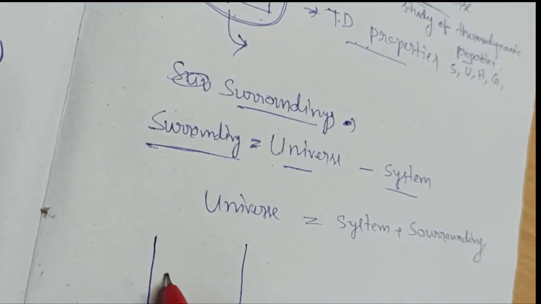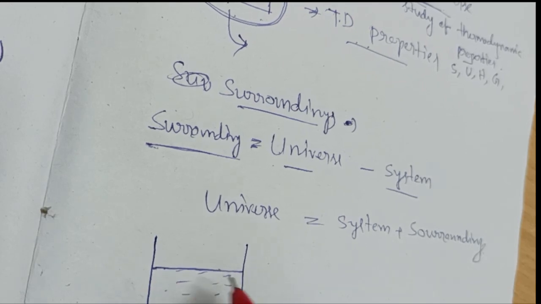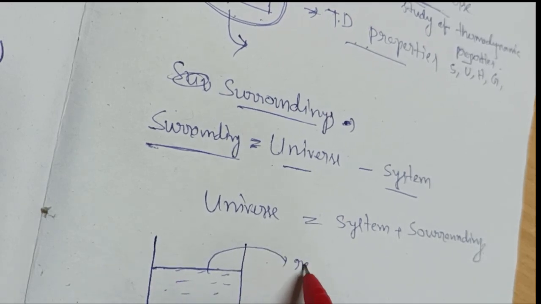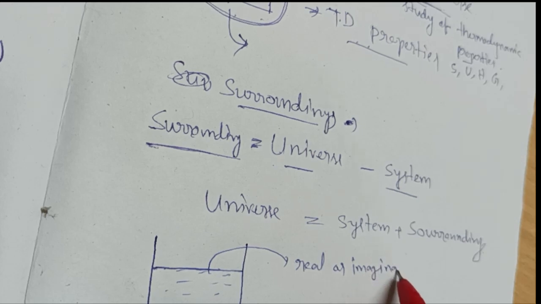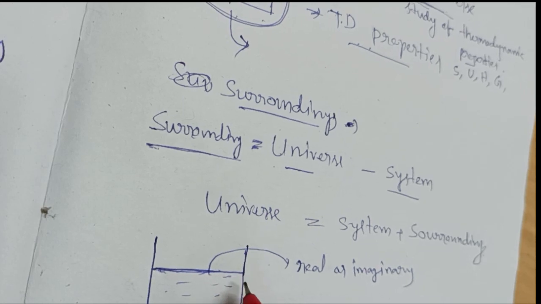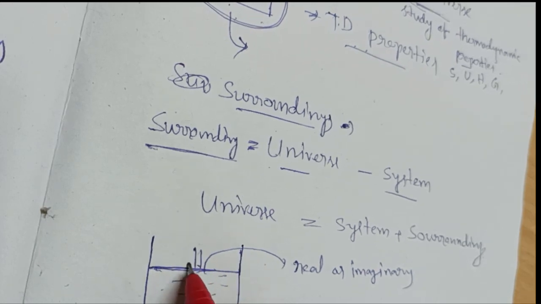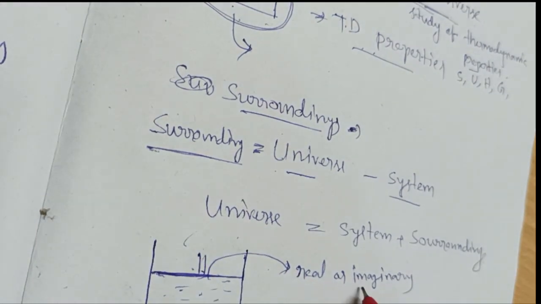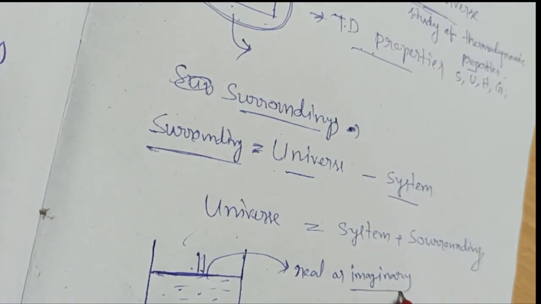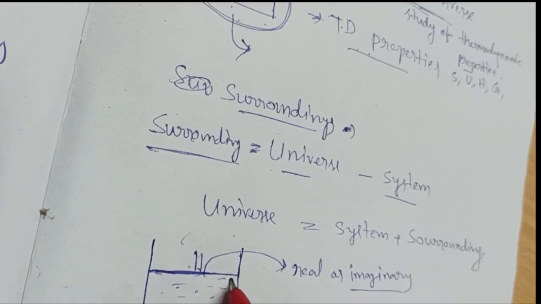So if this is a system, it has a boundary which can be real or imaginary. Real means, if we put a piston, this is a boundary which separates these states from the surroundings. And it can be imaginary, that is, we can imagine that here is a boundary.